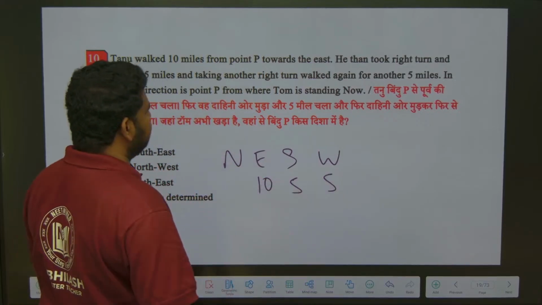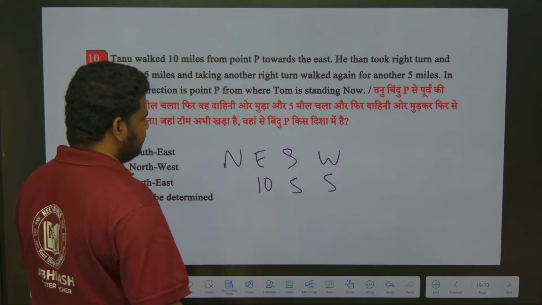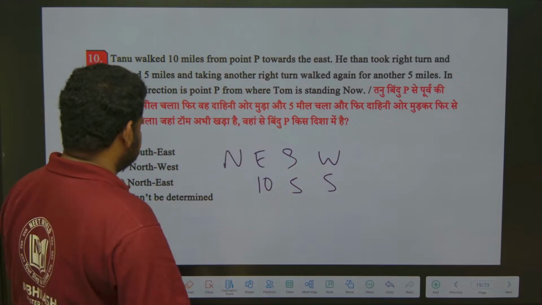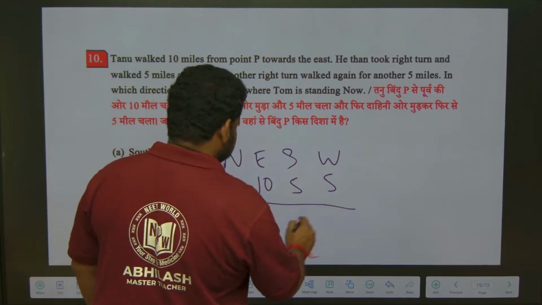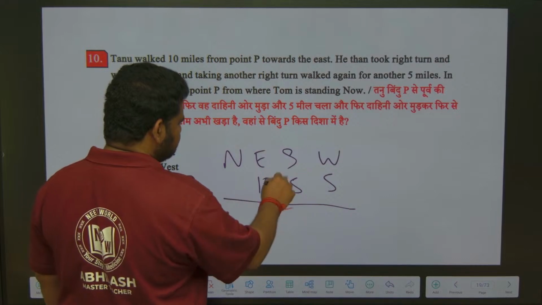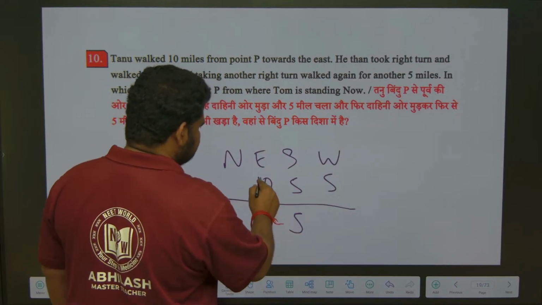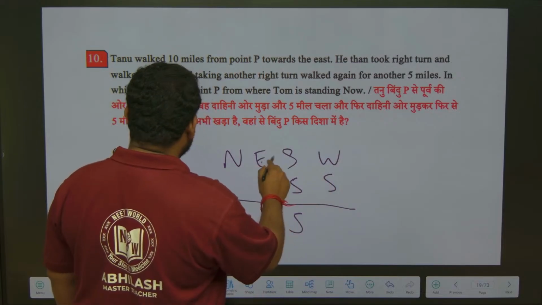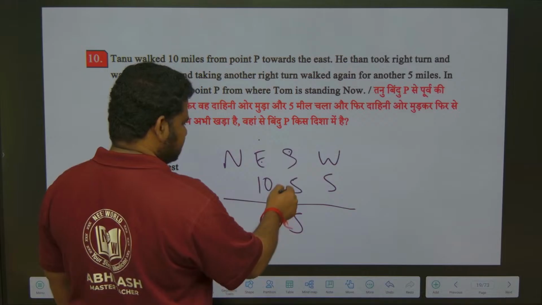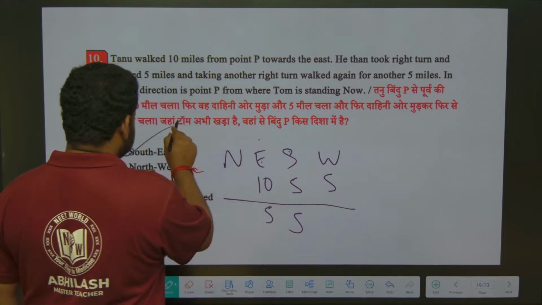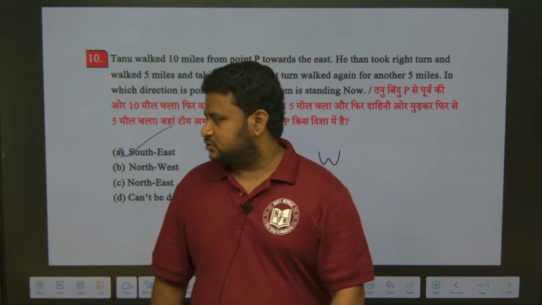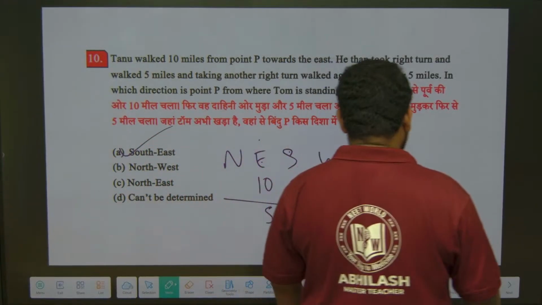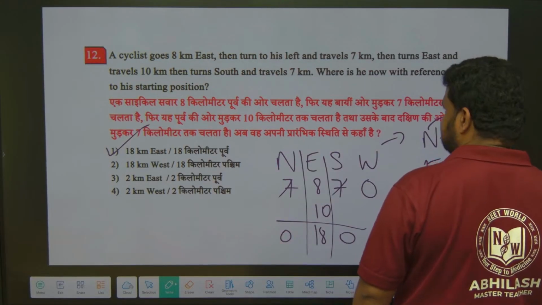In which direction is P from where Tom is standing? For this, see here, north and south, there is nothing, so the difference is 5. East and west, the difference is also 5. So the only distance I have is between south and east, so the answer to this question is southeast. Clear? This is how we can solve this question. Very simple.